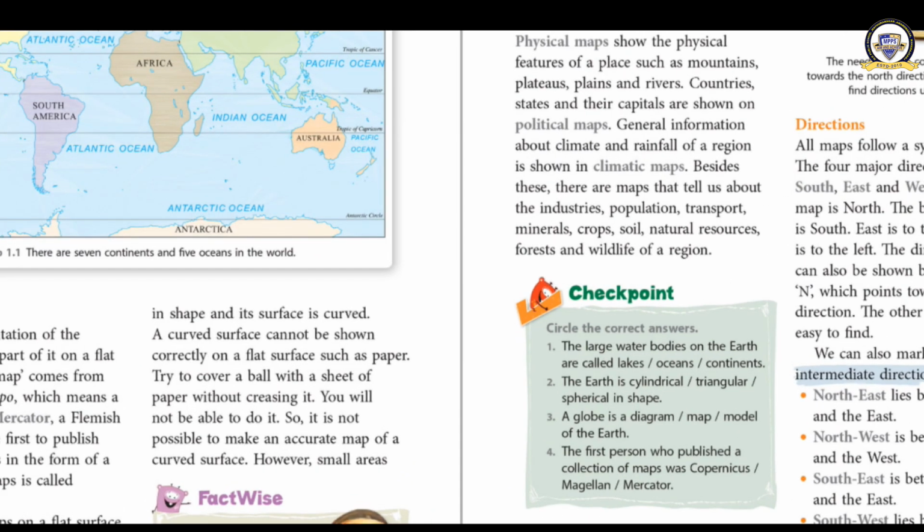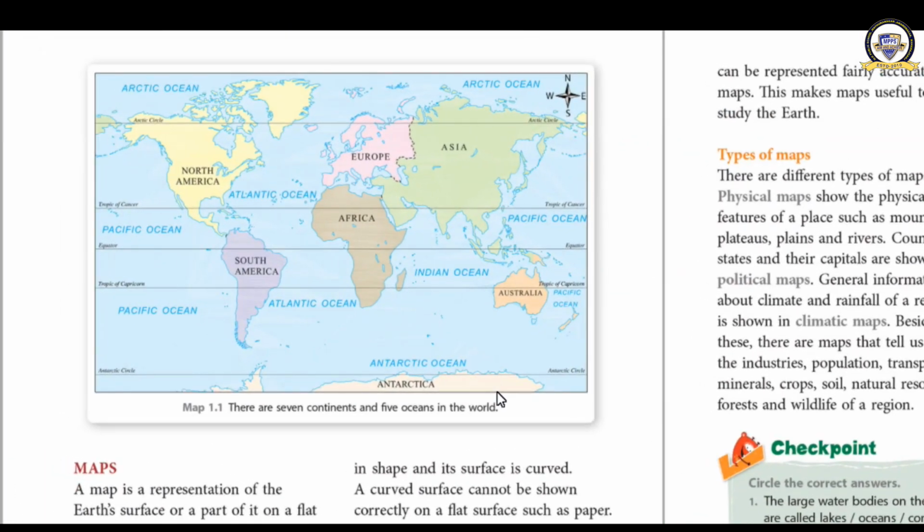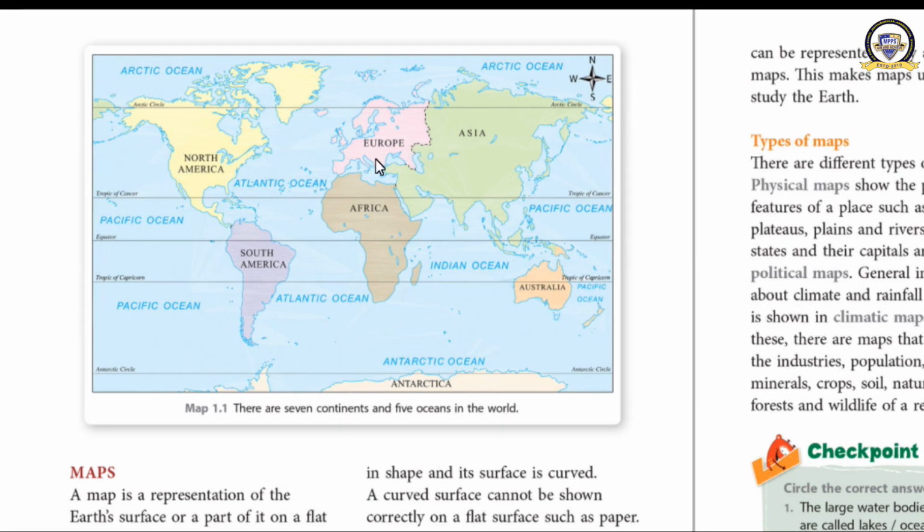Now moving ahead to the next topic. What is the next topic? Now we are going to learn about maps. Okay, what is a map? This is known as a map. This is a map of the world which shows all the 7 continents: Asia, Africa, Europe, North America, South America, Australia and Antarctica. The oceans also have been shown here. You can see Pacific Ocean, Atlantic Ocean, Indian Ocean, Arctic Ocean and Antarctic Ocean, the fifth one, as I told you. All these things have been shown on the map. This is what a map is.